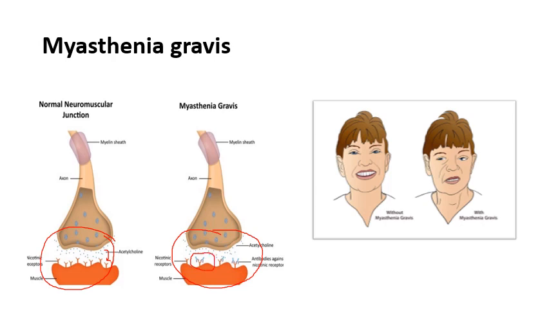You can see this blue colored structure bound to the nicotinic receptors, that is, the post junctions. So this acetylcholine cannot bind to this receptor because these receptors are already occupied by the body.